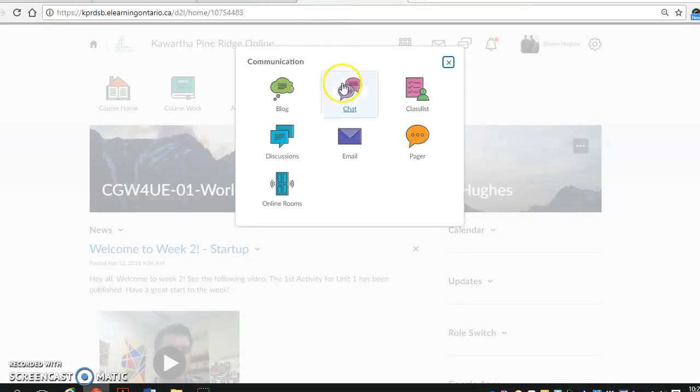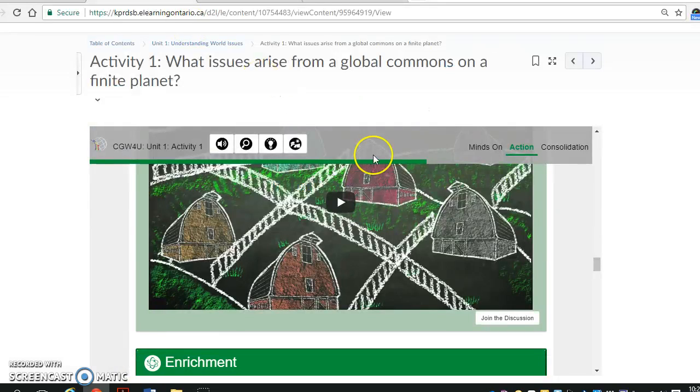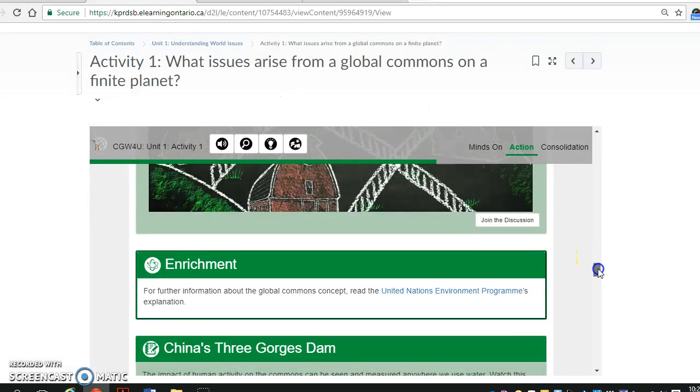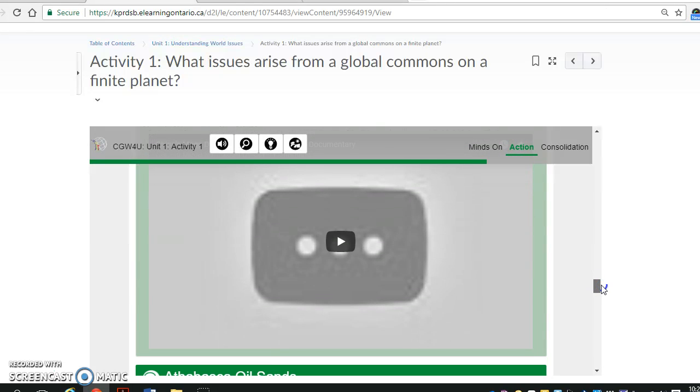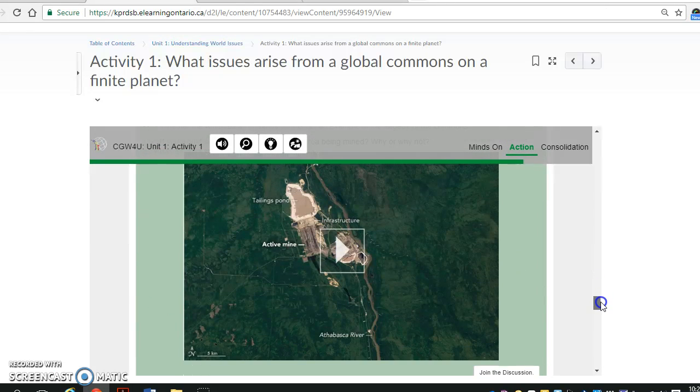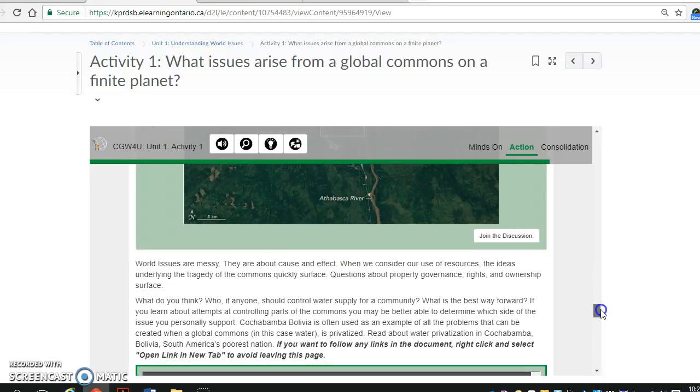So if you go back to your home page and you click on the communication and discussions, all of the discussions will appear there. So if for some reason that button doesn't work, you'll be able to easily find those discussions. Okay, so as you continue to work through them, there's 3 different discussions to do: the Three Gorges Dam, Athabasca oil sands, and again, if that join the discussion button doesn't work, you know how to find it now.